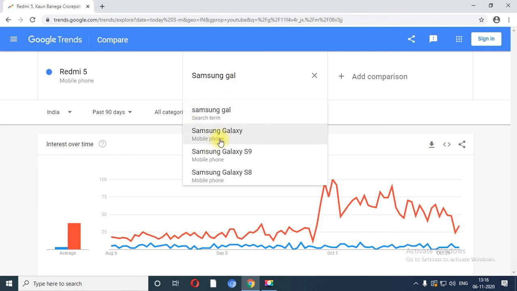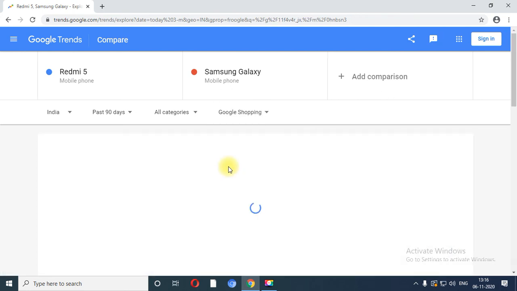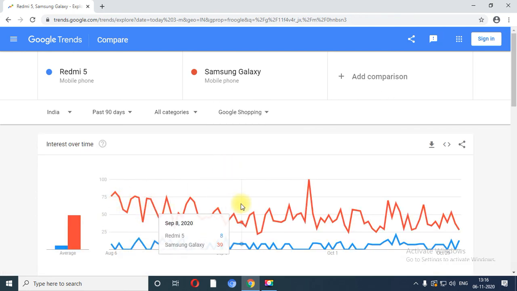So I can compare two products and I want to perform the Google shopping search over here. So in Google also there is a higher graph for the Samsung Galaxy compared with the Redmi 5. So you can take any product, you can take any search term.